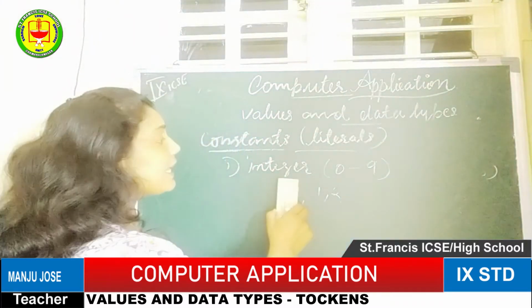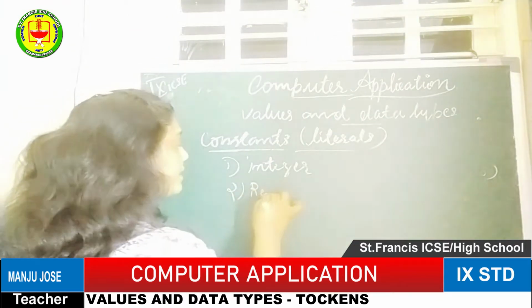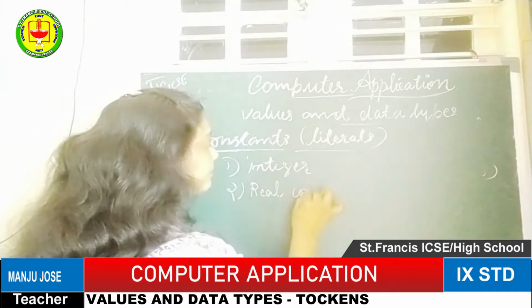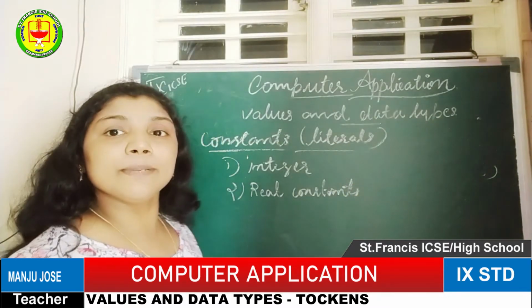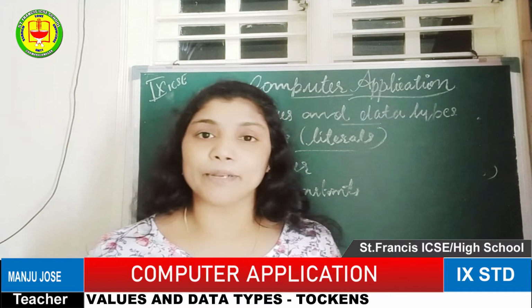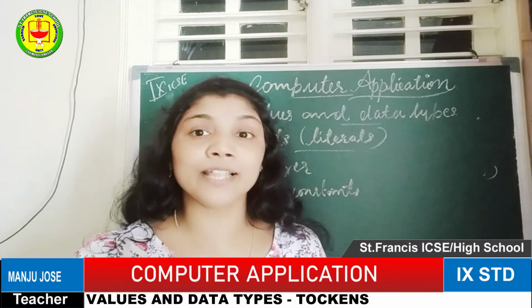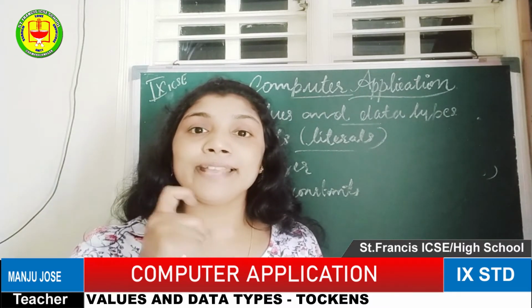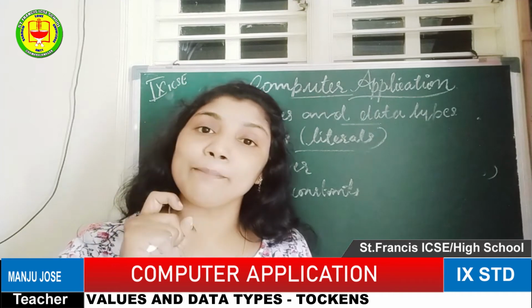The second constant is the real constant. A real constant means a floating number. Floating number here is not the floating we study in physics and chemistry. Floating point values relate to one of the major data types we use in the programming language, called float. It is represented by a decimal fraction number or decimal point value.